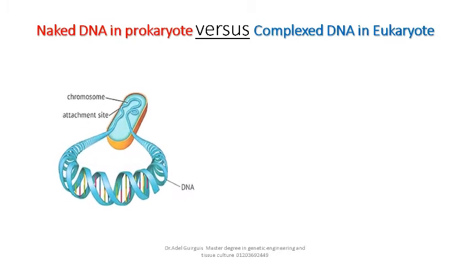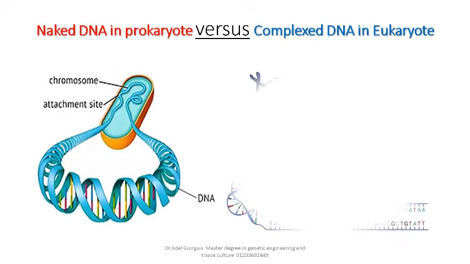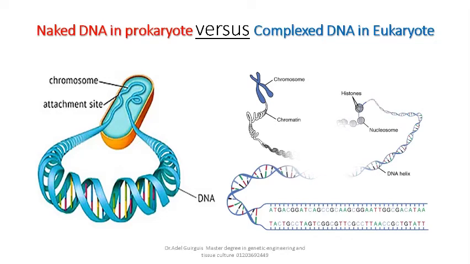Besides, DNA is naked, not complexed with proteins in prokaryotes. While in eukaryotes, DNA is associated with proteins like histones and non-histone proteins, forming structures called chromosomes.